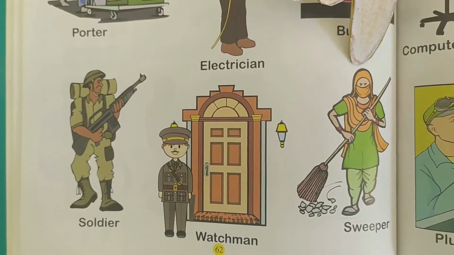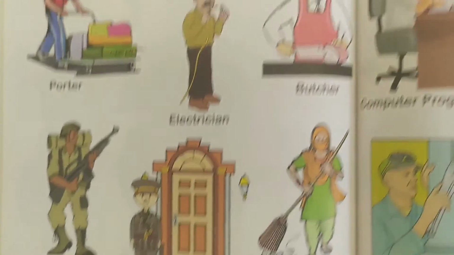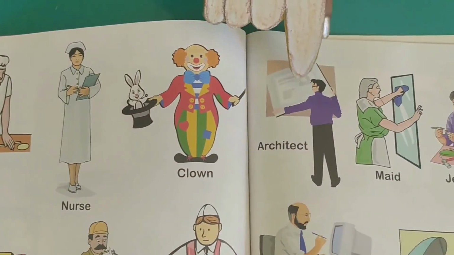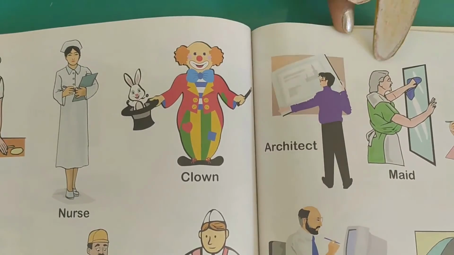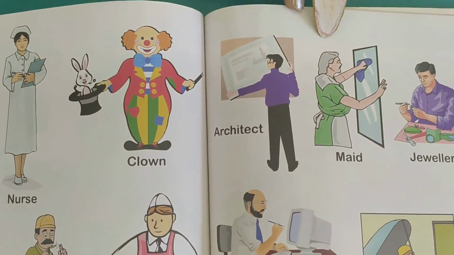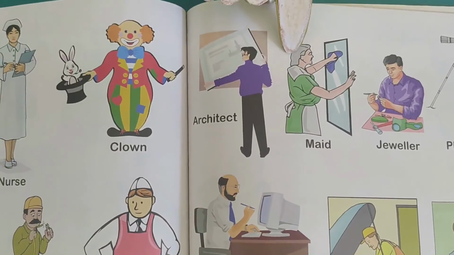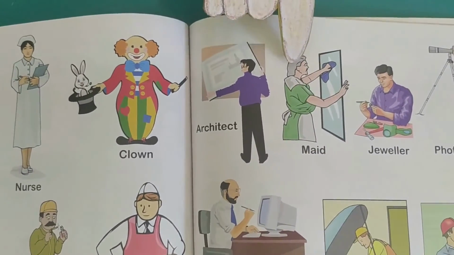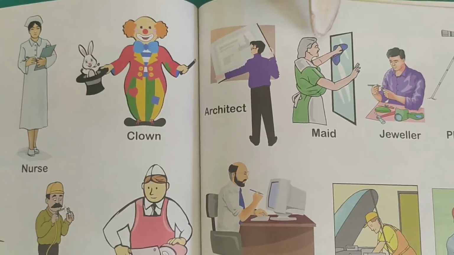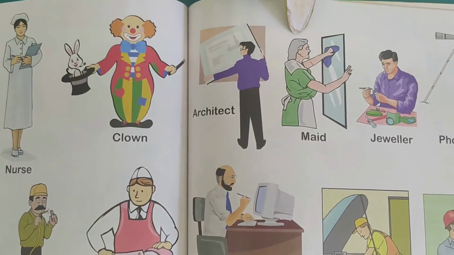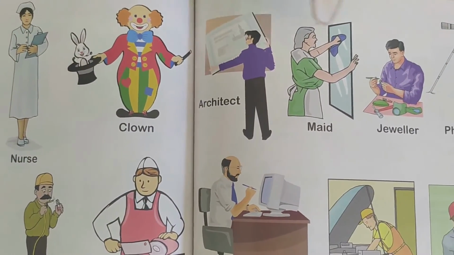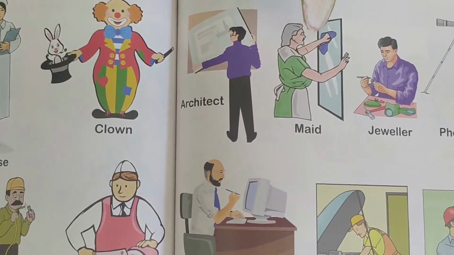She sweeps our surroundings. He is an architect. This is a maid. A maid helps us in our whole household work, in cleaning, mopping and sweeping the floor.